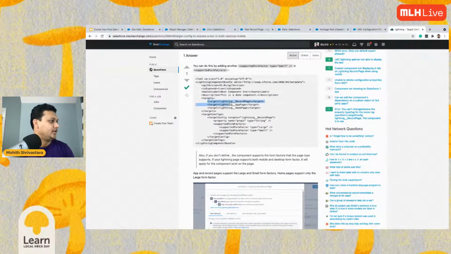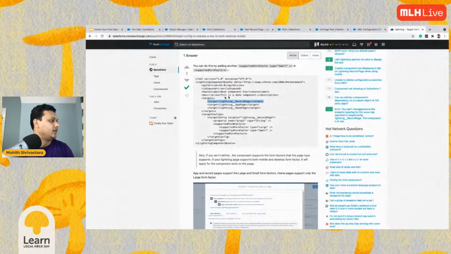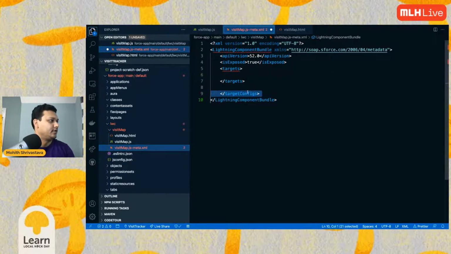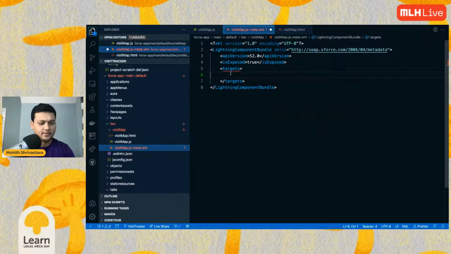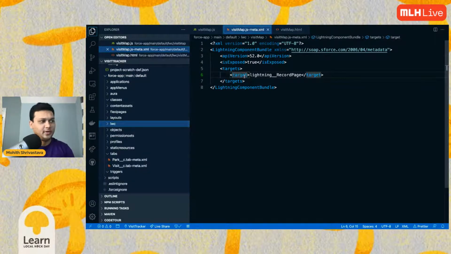So these targets, let's add our record page target. It was targets, okay, let's fix that. This is called targets. I can get rid of config here. Targets. Target must have a child element, which is this one. There we go. Now once you do that, I should be able to push this.